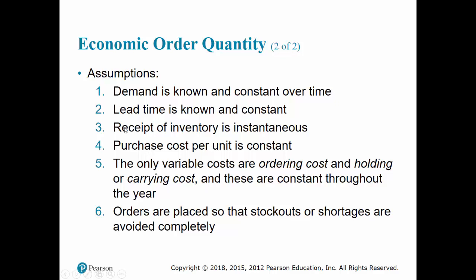Since we assume purchase cost per unit is constant, the only variable costs are ordering cost and holding cost. If EOQ is small, you will have lots of orders, so your ordering cost will be high, but holding cost will be low because average inventory will be low. On the opposite, if the order quantity is large, what is the balance between the two? We have to resolve the internal conflict between the ordering cost and the holding cost.